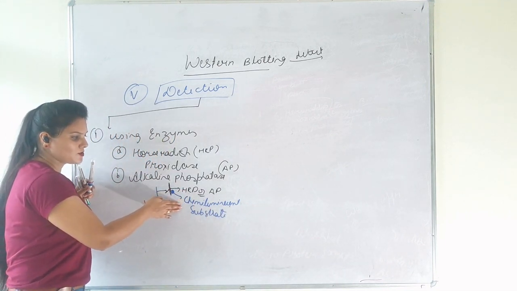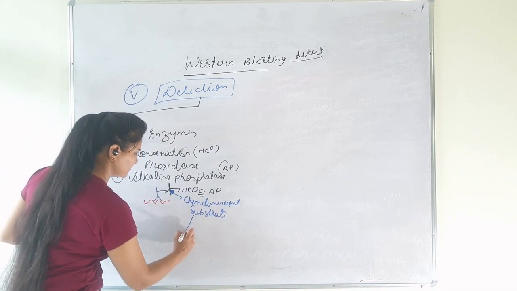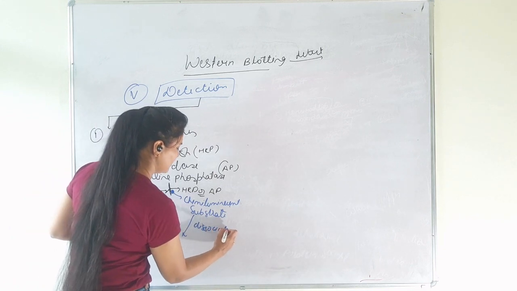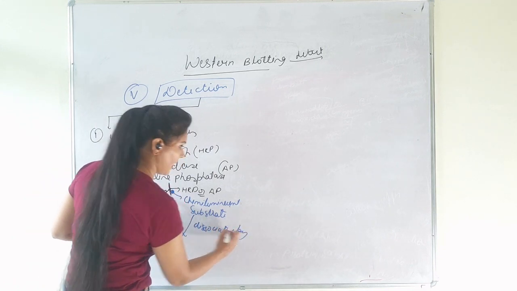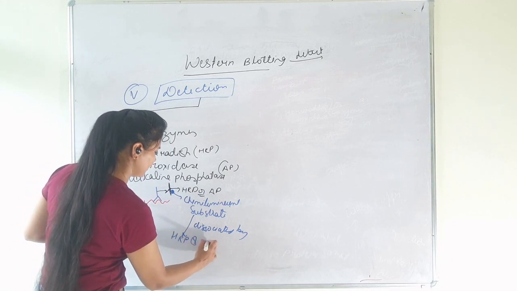HRP and AP dissociate this chemiluminescent substrate.